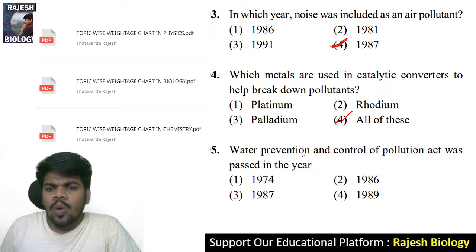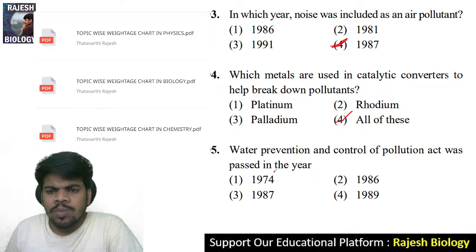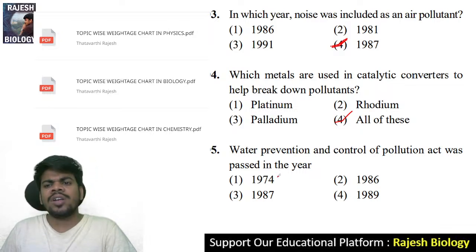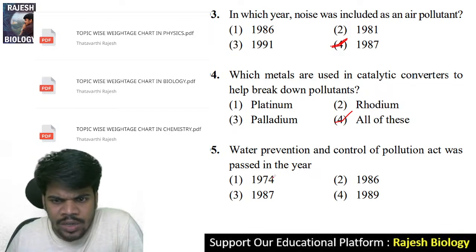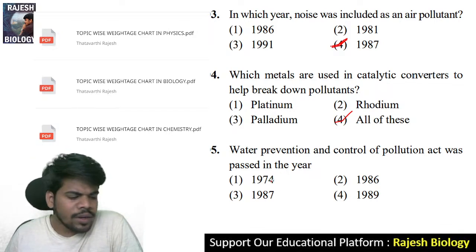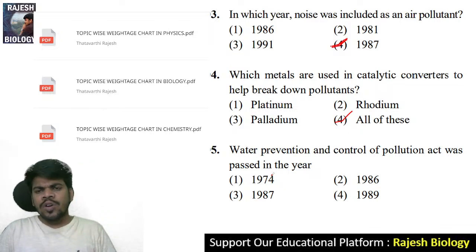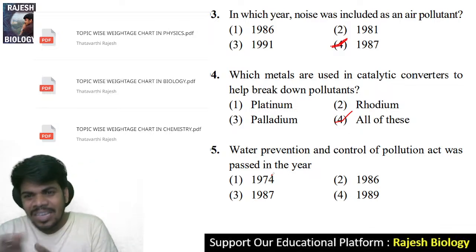Next, the Water Prevention and Control of Pollution Act was passed in the year. Fifth question. In this chapter ecology, you should focus on these years also.